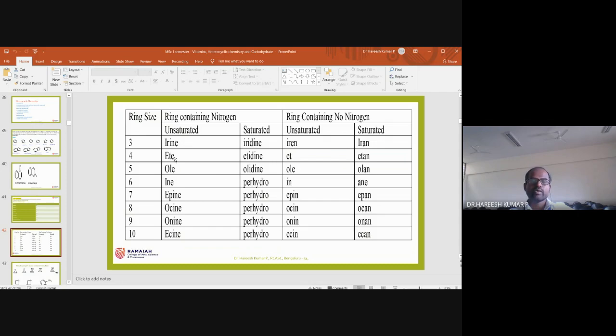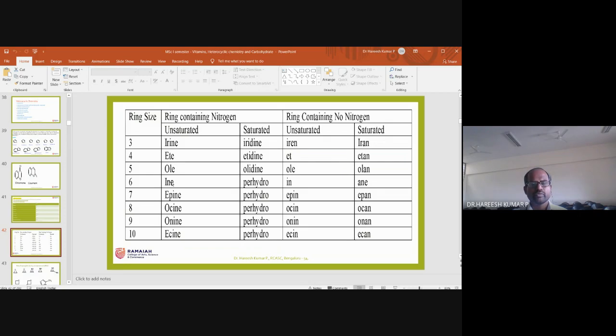A four-membered ring with oxygen is called oxete. Here, the oxygen containing four-membered ring is called oxetane.